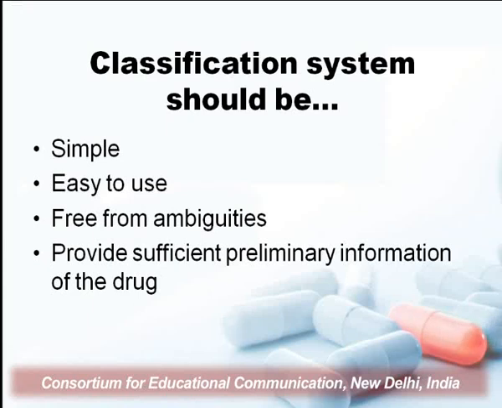A prior requirement for technical knowledge should not be there, and it should be easy to use, so that any layman can use that classification system to get knowledge about drugs. The classification system should also be free from ambiguities, so there is no confusion regarding the placement of a crude drug under a particular category.